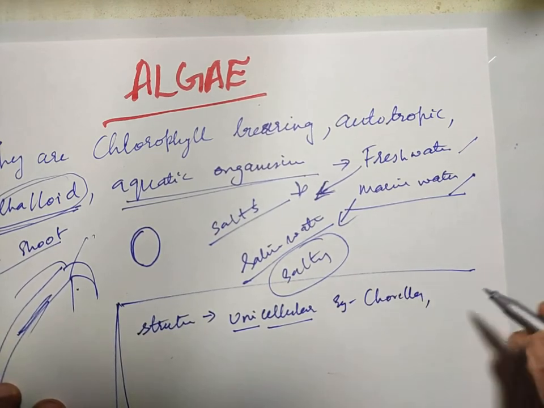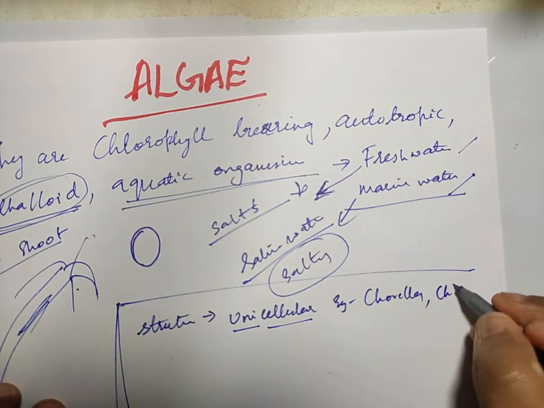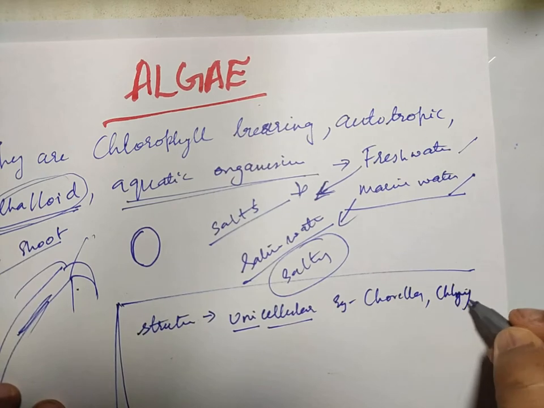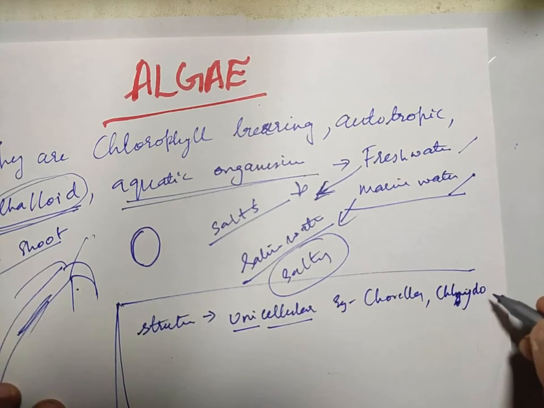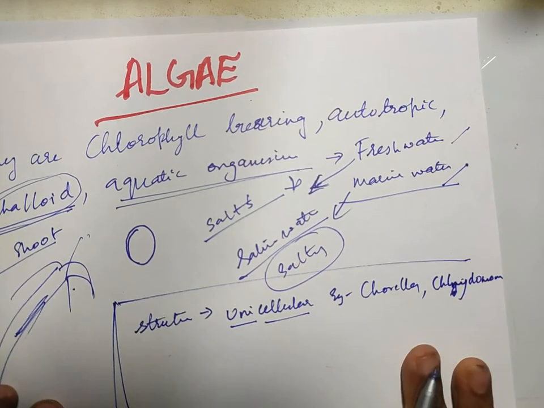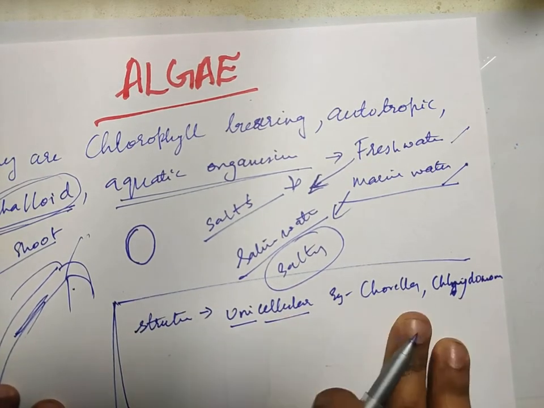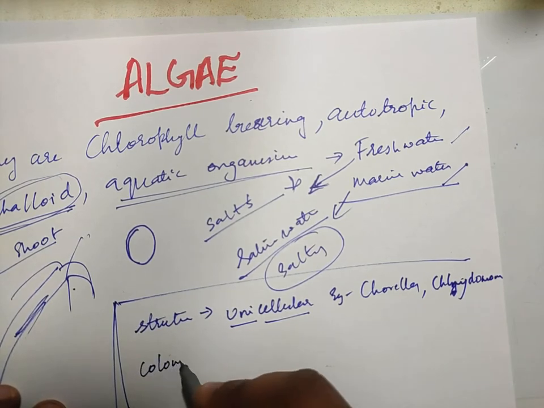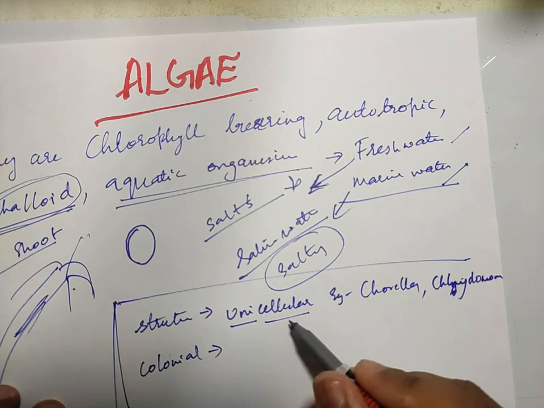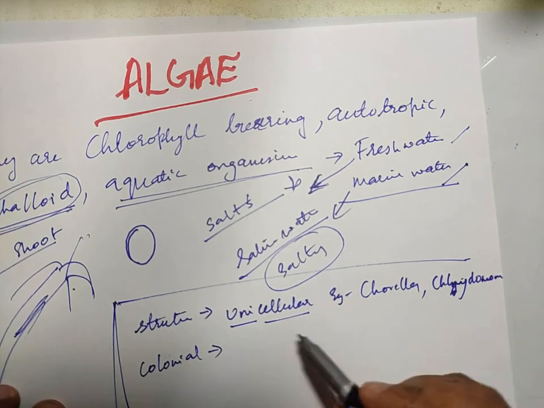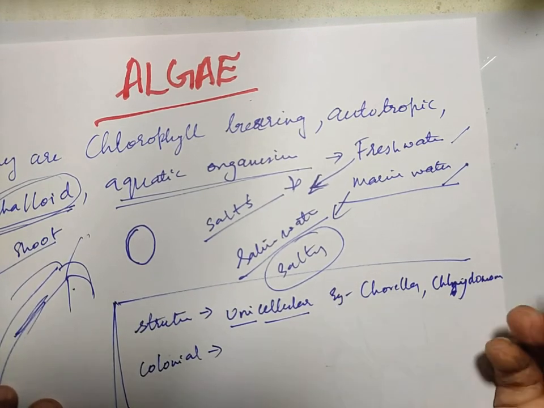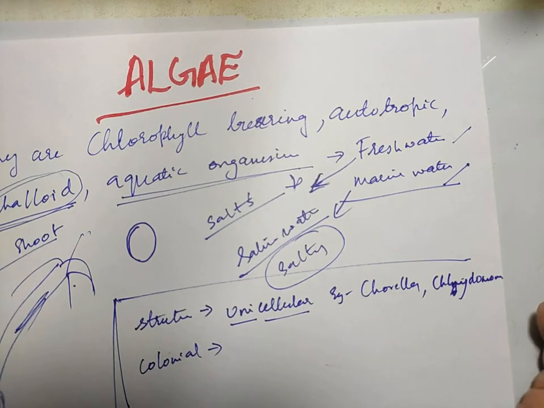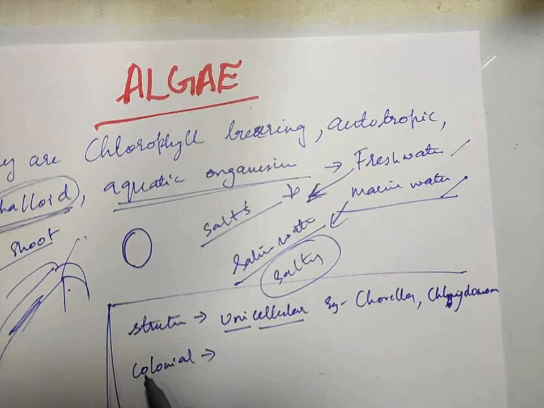Chlorella is the best example, or Chlamydomonas. Chlorella and Chlamydomonas are the best example for the what? Unicellular. Then we also have colonial. So when we say unicellular, some unicellular algae like to remain isolated or lonely. But some are colonial forms.